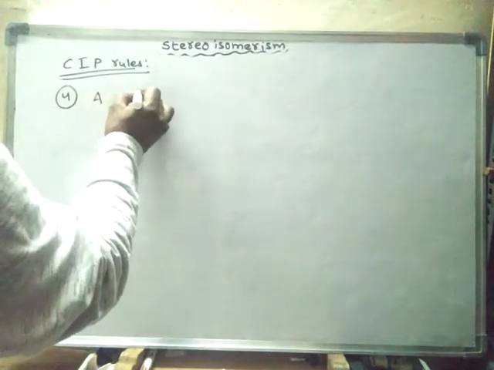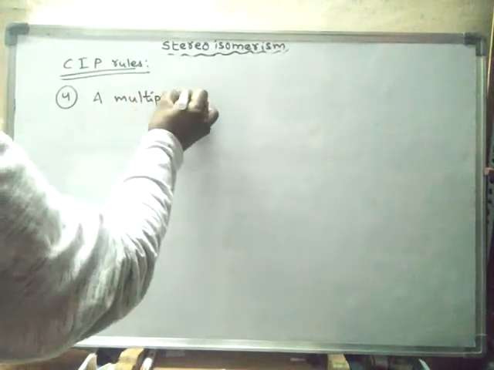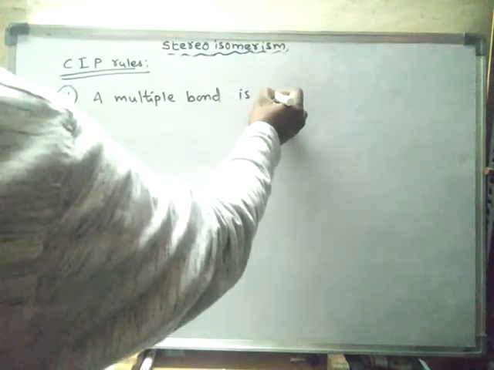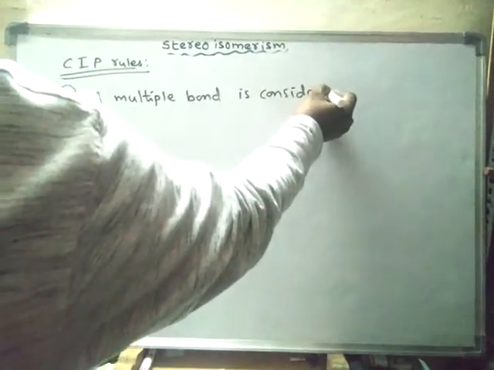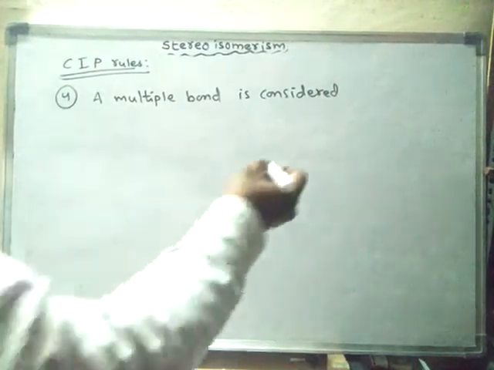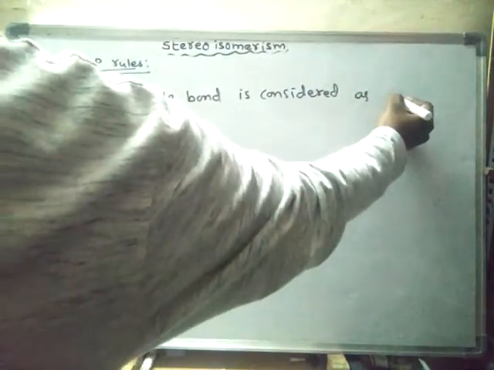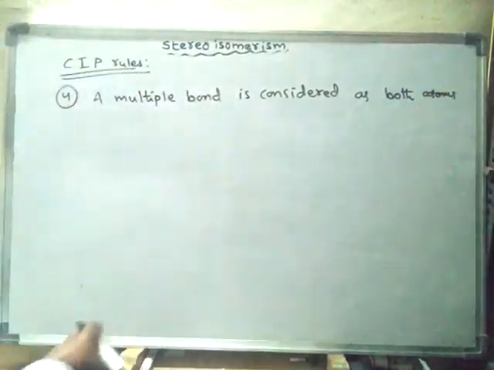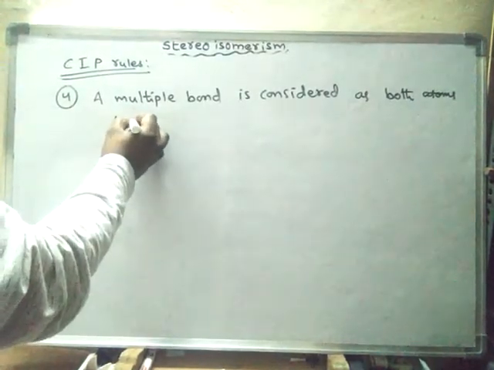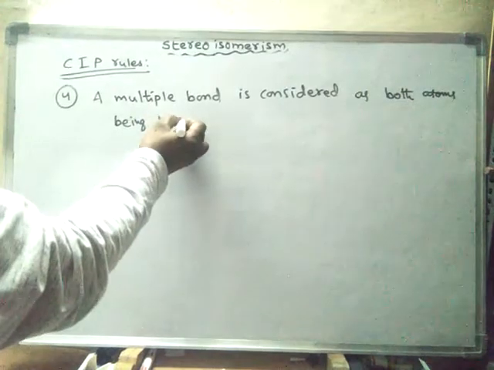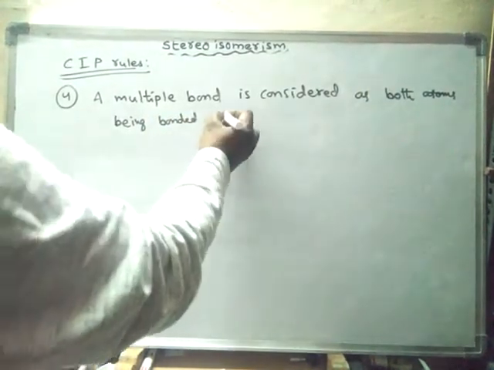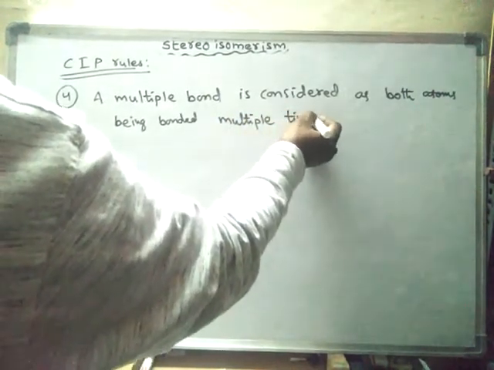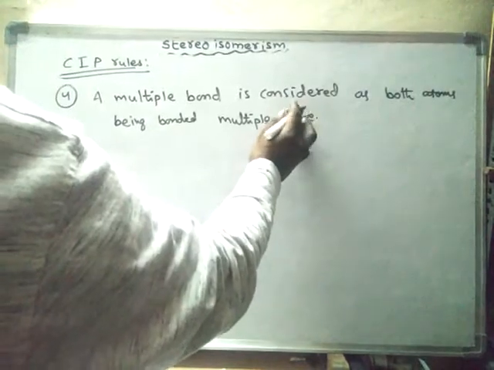A multiple bond is considered as both atoms being bonded multiple times. So what is the meaning of this? We will learn.